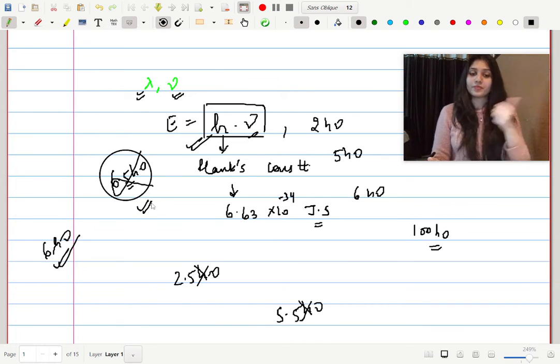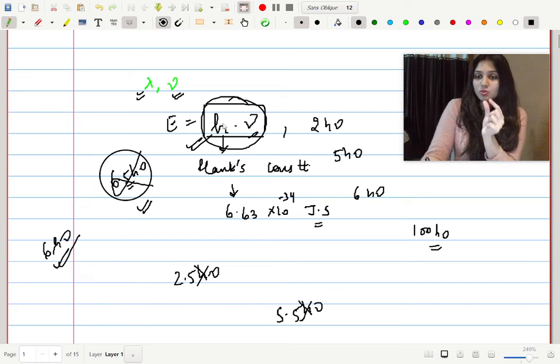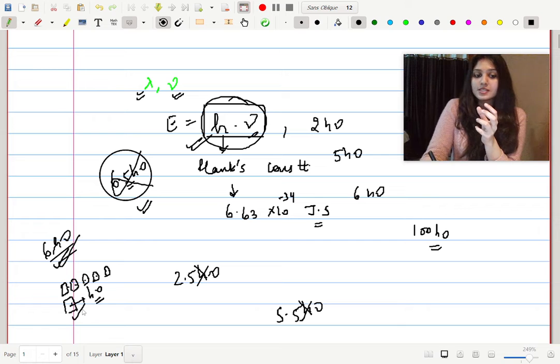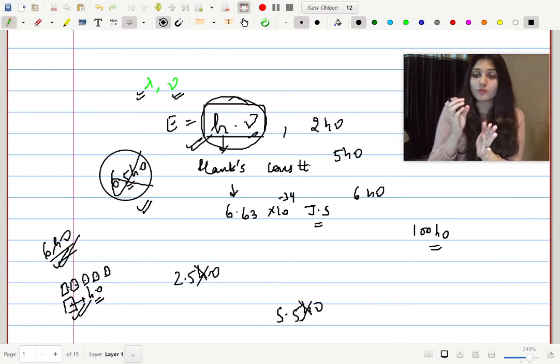ठीक है. So let's just say I assume this hν to be a packet. hν मतलब एक छोटा सा पैकेट ऑफ एनर्जी. एक छोटे पैकेट की बात करूँ तो इसकी एनर्जी है hν. So now if I say a light has energy of 6hν, then I can write 6 such packets, 1 2 3 4 5 6. तो 6 पैकेट मिला के उसकी एनर्जी बनेगी. सो ऑब्वियसली ये डिस्क्रीट पैकेट्स हैं. This is first packet, second packet, third, fourth, fifth, sixth, all of these having energy of hν, hν, hν, hν.